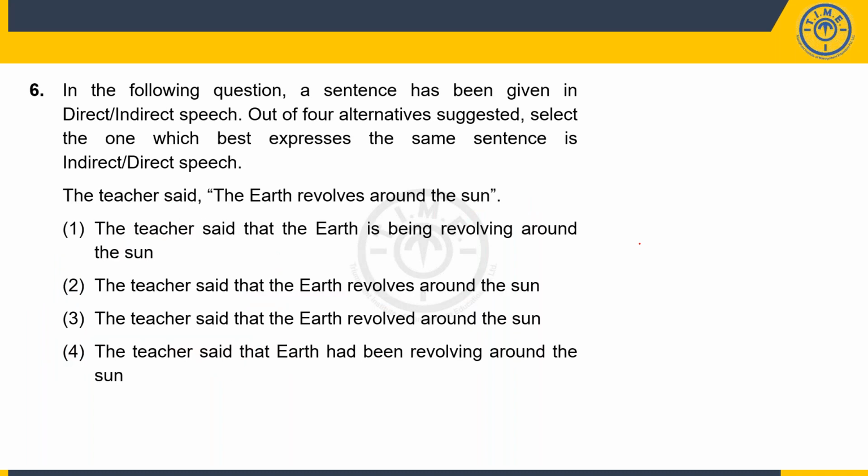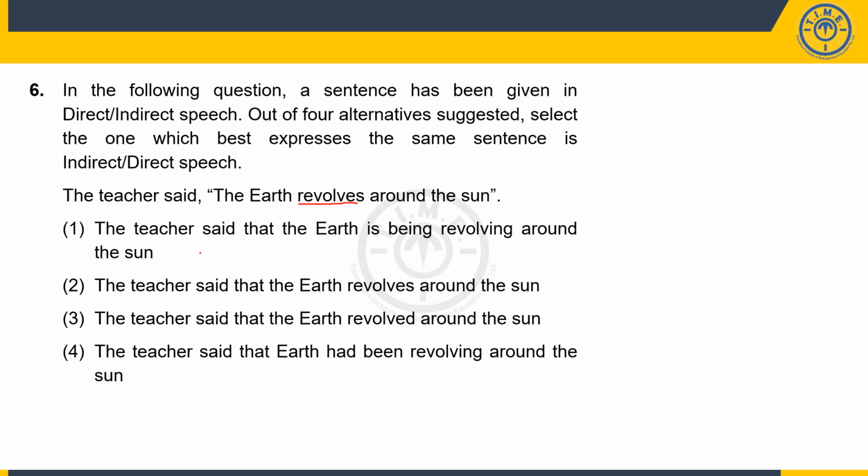Now let's try the 6th one. The teacher said the earth revolves around the sun. So this is an example of a universal truth. And as we know, when it comes to universal truths, the verb inside is not converted into its past form because it's always going to be true. So it's retained in the present form.